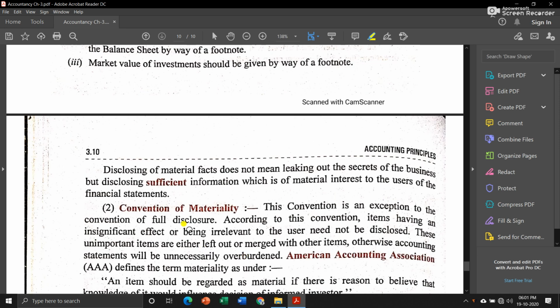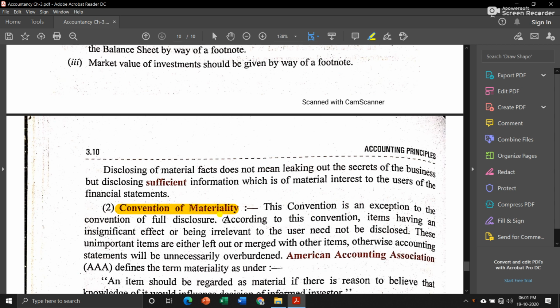Now next is the convention of materiality. This convention is the opposite of full disclosure. In full disclosure, we saw that every piece of information should be provided to the interested parties, but the convention of materiality means that information which is not important to anyone, you should not show it to anyone else. You have to keep something secret until and unless anyone asks about that particular information. You don't have to show it to anybody.